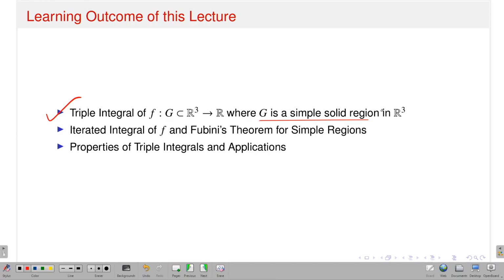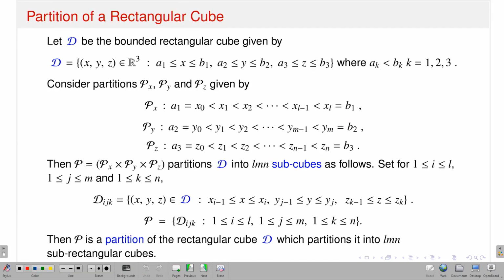If my function is real valued and defined on that domain, then I will talk about the notion of triple integral. Then we will have the notion of iterated integral, and of course Fubini's theorem will be there to give a relation between the triple integral and the iterated integral, and at the end I will talk about a couple of properties of the triple integral along with a couple of applications. Now, let me first define the partition of a rectangular cube.